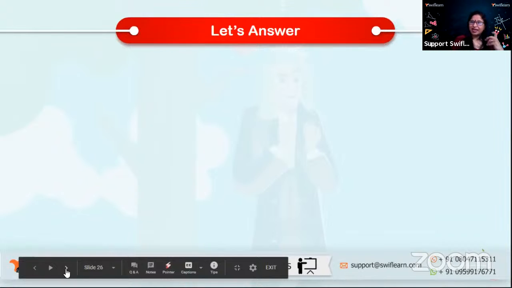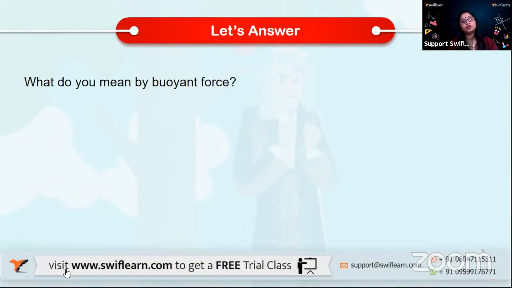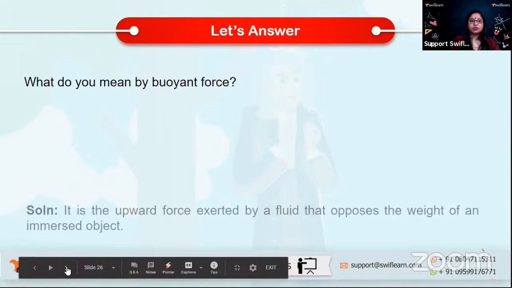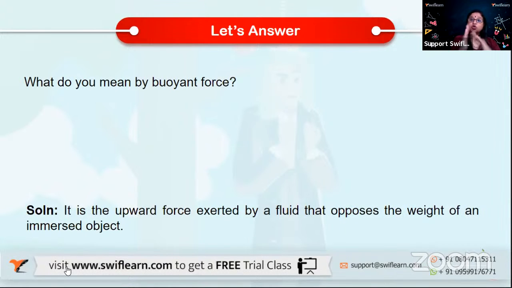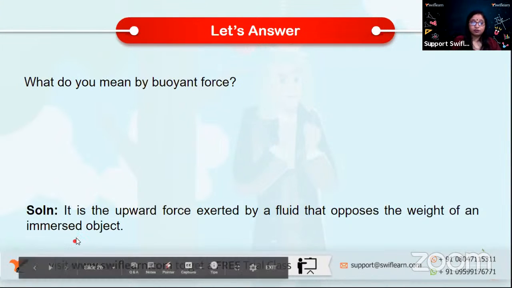Let's move ahead and let's answer this question. What do you mean by buoyant force? We're talking about BF, or you can also write it as force buoyant. So let us answer this question. It is the upward force exerted by a fluid which opposes the weight of the immersed object. So whenever I try to immerse an object inside water, the weight of that object will be there, and there will be a force exerted by the fluid in the upward direction, which opposes the weight of the object being immersed in that fluid. Simple.